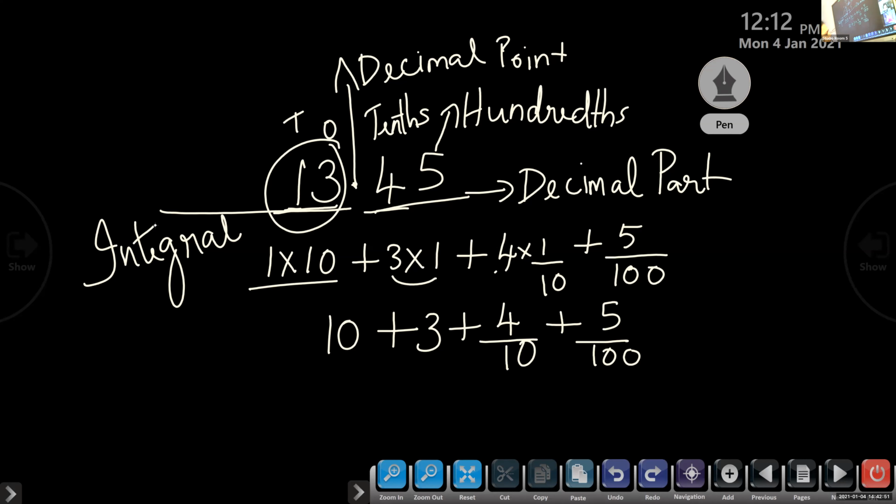After the whole number, what we will do? We will place the point. That point is called the decimal point. After the decimal point, we have the decimal part. So which is the number here in the decimal part? 4, 5. So 4 into 1 by 10 plus 5 by 100.